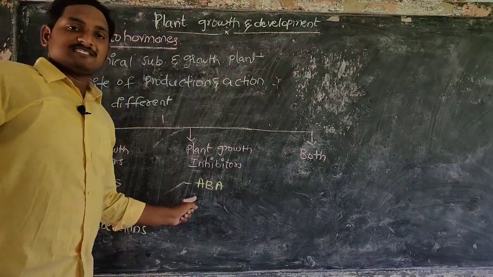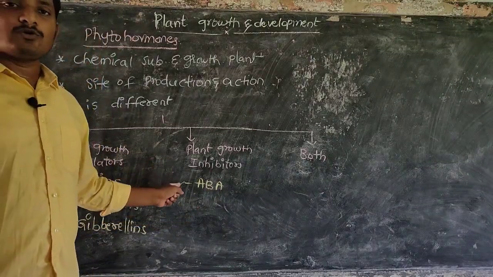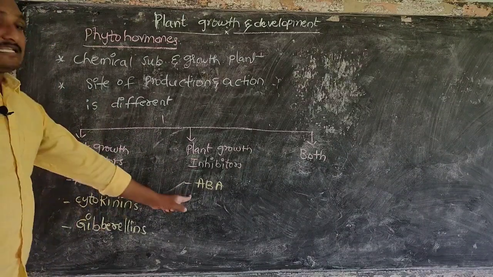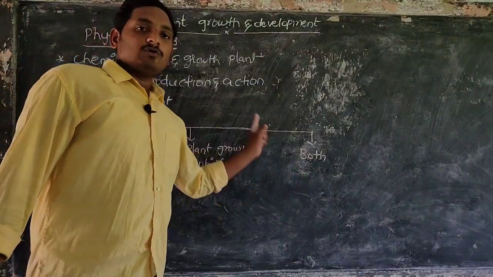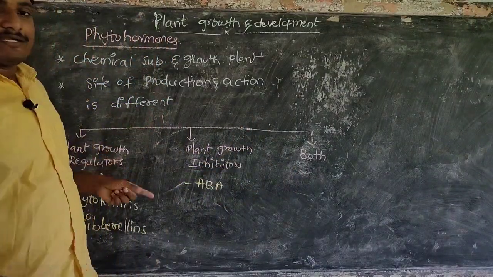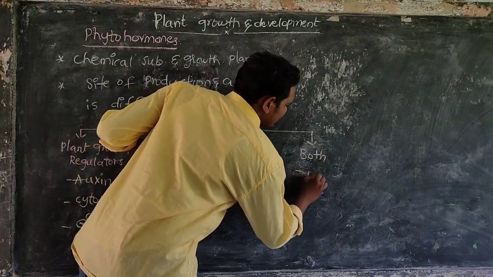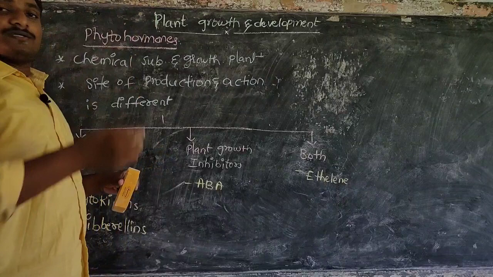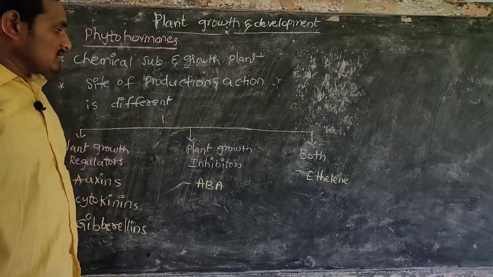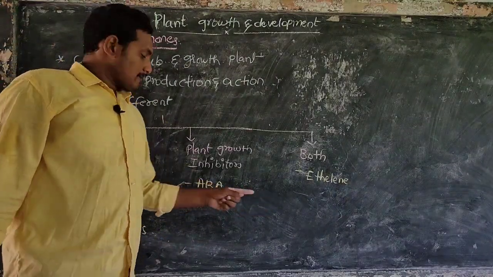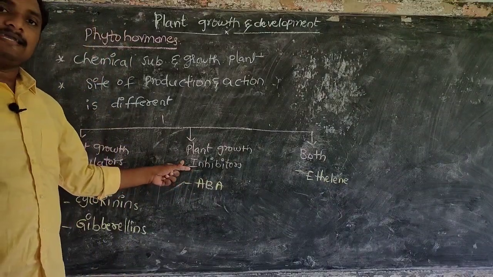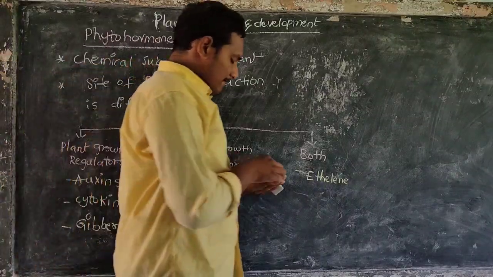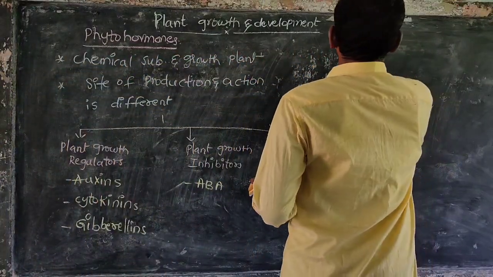This ABA, abscisic acid, is purely a growth inhibitor, while regulators promote growth. The one that is both inhibitor and regulator is ethylene. Ethylene is a gaseous compound which has both natures, regulator and inhibitor. That's why both.